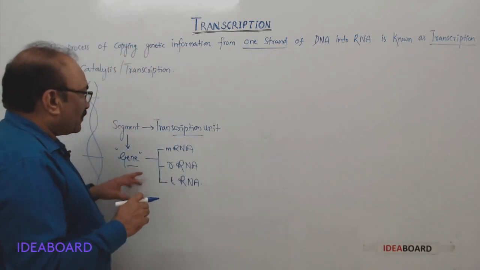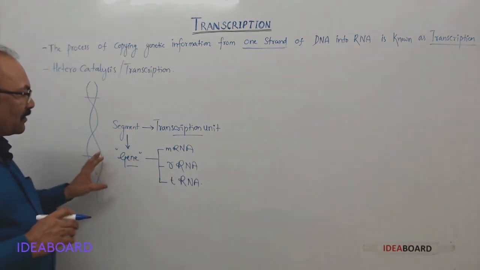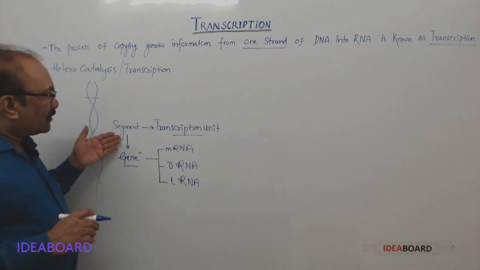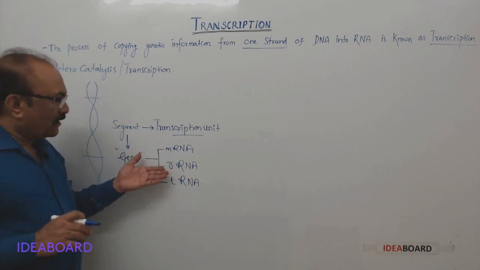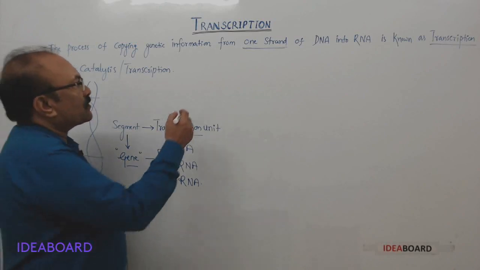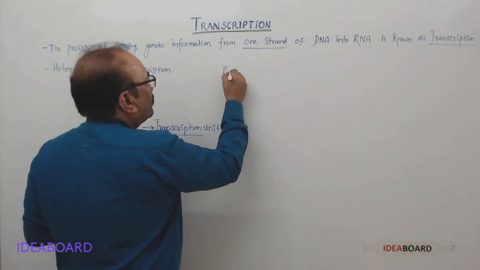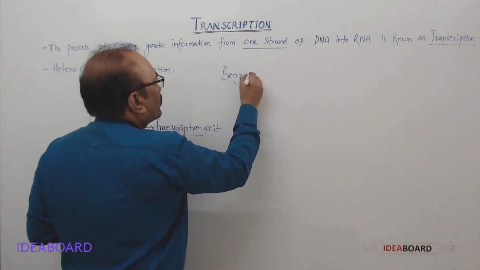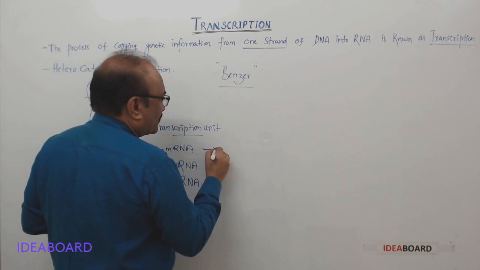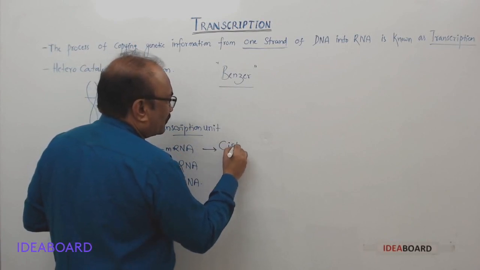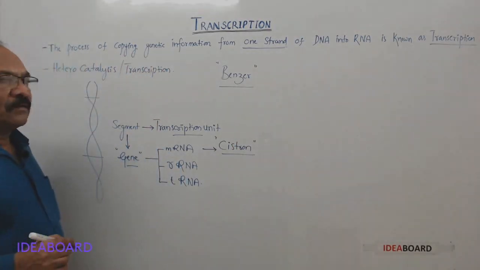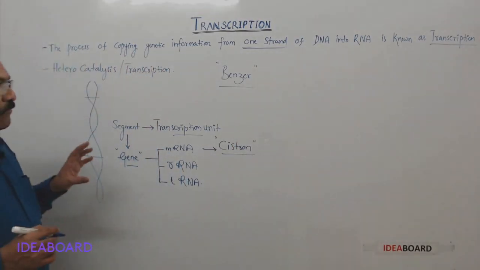So that's why now the problem here is the same segment is having information for mRNA as well as rRNA, as well as tRNA. That's why a scientist called Benzer has used one term for this, that is cistron. And what is the cistron?